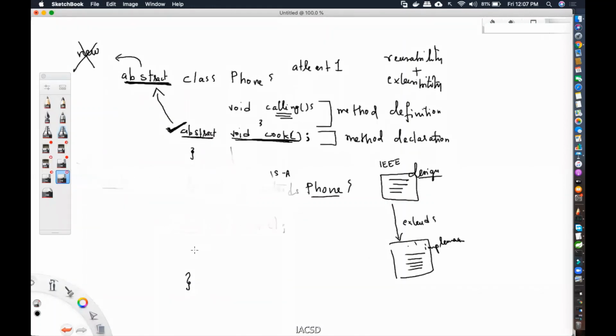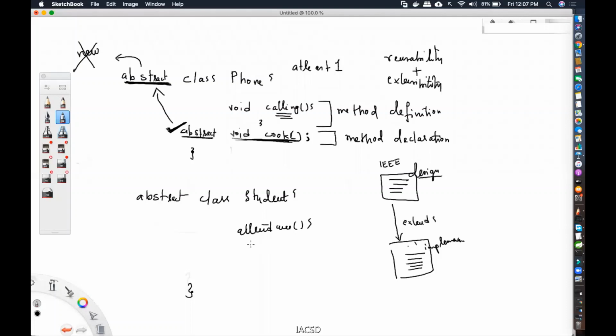So when exactly does that scenario happen? Suppose I've created an abstract class, I'm writing it as abstract class. Let's see, student. I made an abstract class called student. Inside that student class, I have, say, attendance calculations. There is a method for attendance calculation, and some other thing as well.